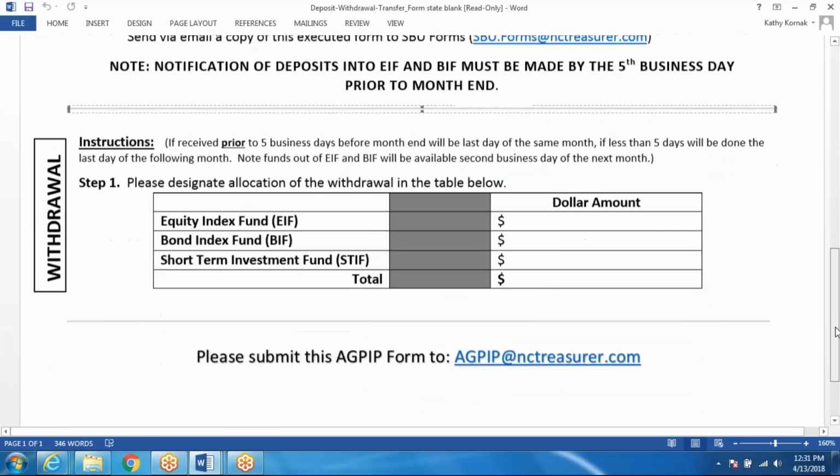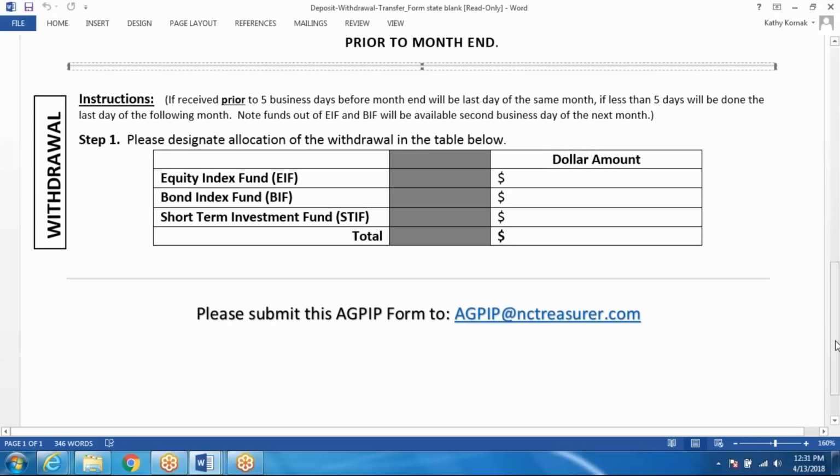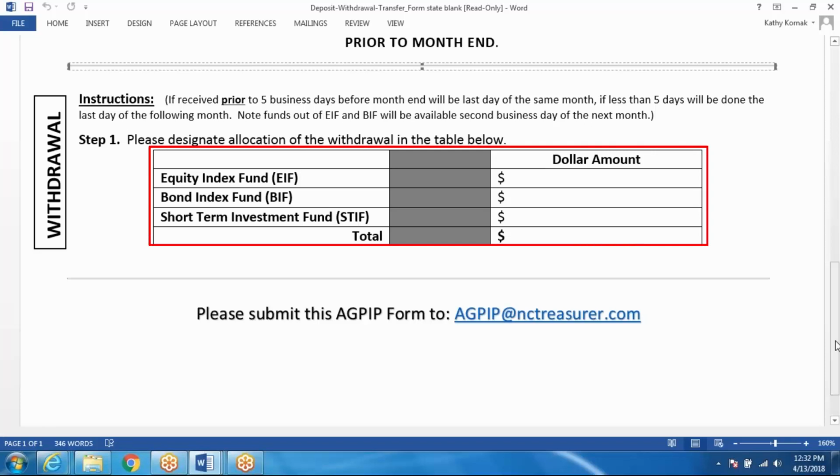Moving on to withdrawals, the only information we need for the withdrawal transaction is the allocation, where you're pulling those existing funds from, whether it's from equity, bonds, or your short-term investment fund. We need to know how much you want pulled from each of them and returned to you. If you are changing them between accounts, that is considered a reallocation, not a withdrawal. So again, if you're withdrawing funds that you want returned to you, we need to know how much from which account, and the total should match the requested amount at the top of your screen.